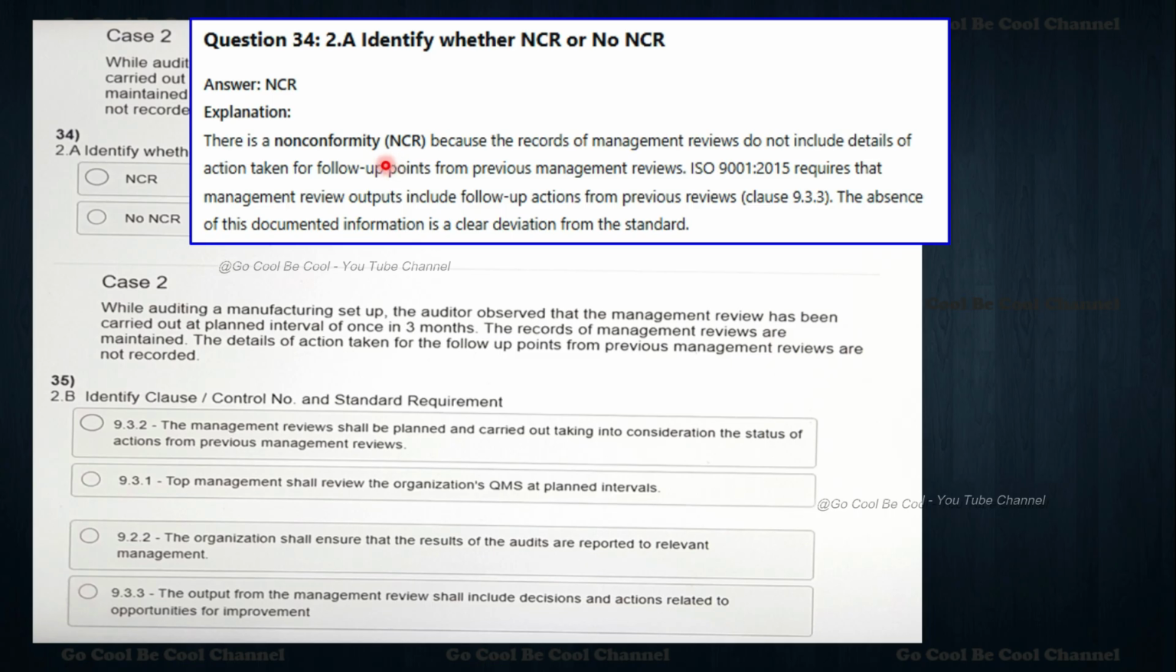There is a non-conformity because the records of the management reviews do not include details of the action taken and follow-up points from previous management reviews. ISO 9001 requires that management review outputs include follow-up actions from previous reviews, clause 9.3.3. The absence of this documented information is a clear deviation from the standard.